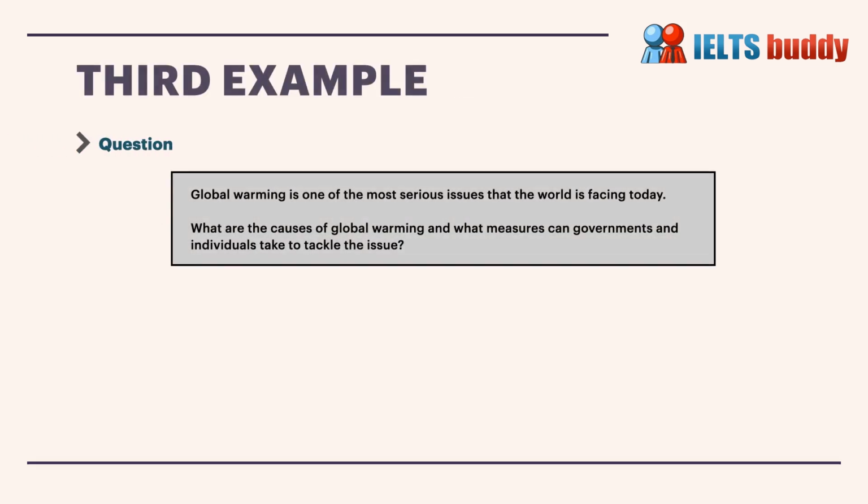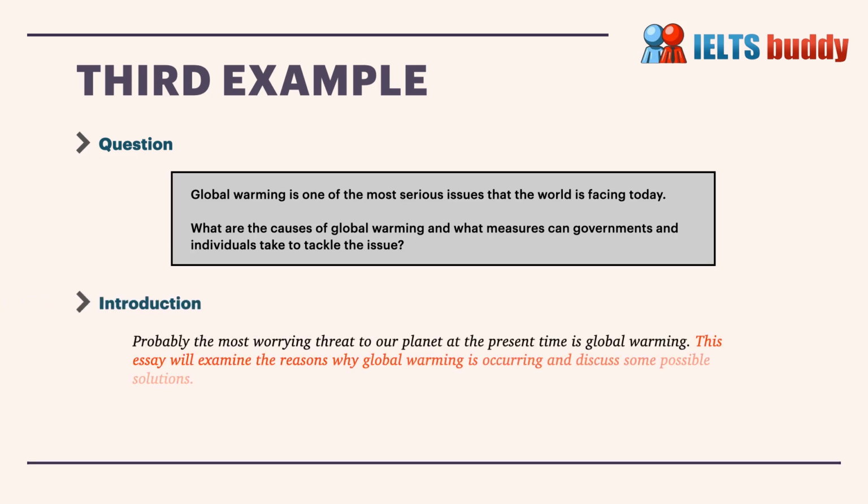And the third example is about global warming. It's one of the most serious issues the world is facing. This is asking about the causes of global warming and what can be done about it. So it's a causes and solutions type essay, or reasons and solutions. The introduction, again introducing the topic: probably the most worrying threat to our planet is global warming. This essay will examine the reasons why global warming is occurring and discuss some possible solutions.